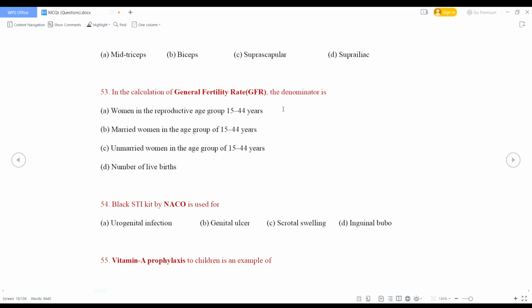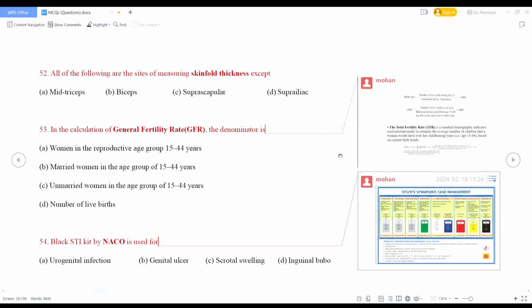In the calculation of general fertility rate or GFR, the denominator is women in the reproductive age group 15 to 44 years. That is option A. Black stay kit by NACO is used for urogenital infection, genital ulcer, scrotal swelling, inguinal bubo. So what is the right answer? Black stay kit is used for inguinal bubo. This is the black stay kit. It is kit number 7.